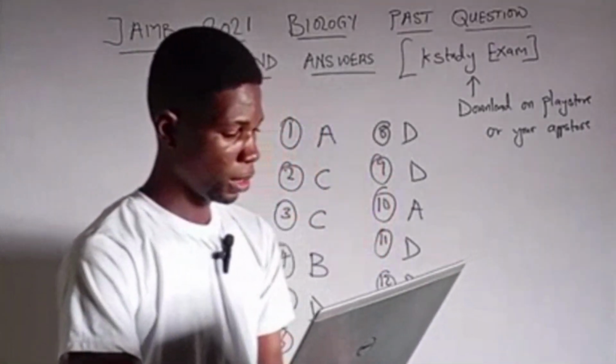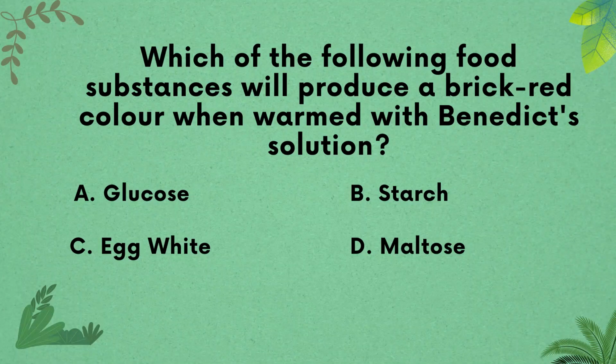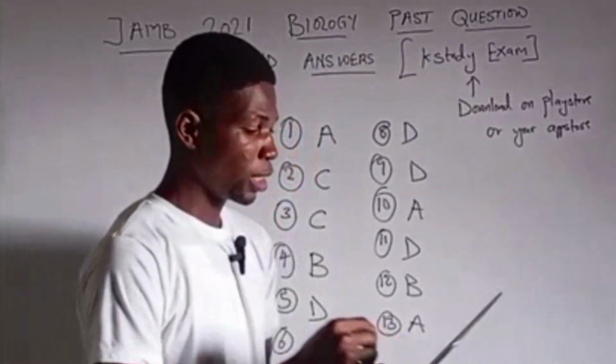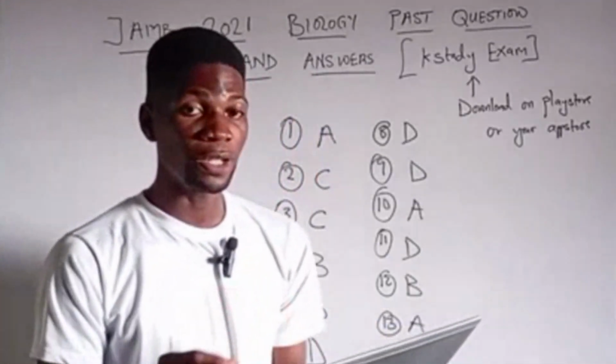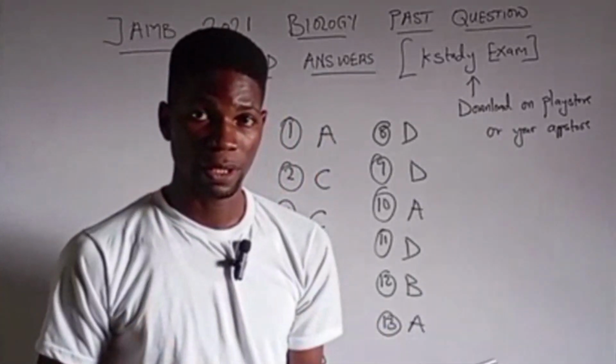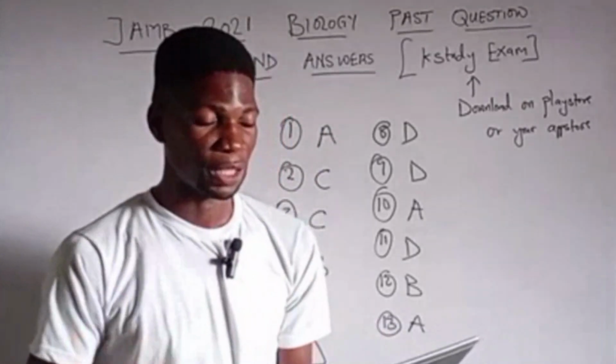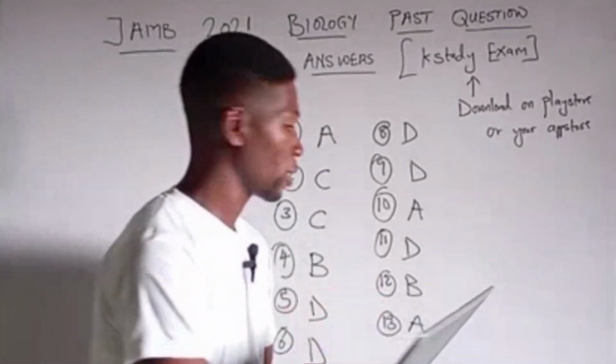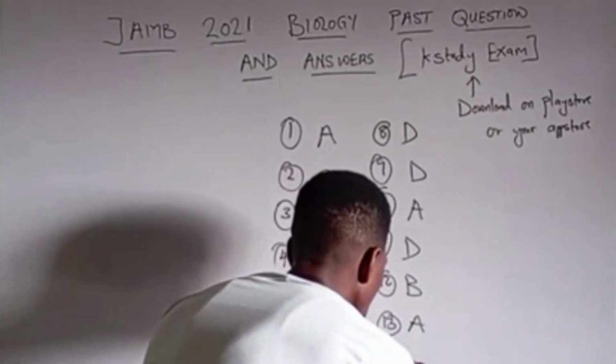Question 14. Which of the following food substances will produce a brick red color when warmed with Benedict solution? A, glucose, B, starch, C, egg white, and D, maltose. When glucose is warmed in a Benedict solution, it always produces a brick red color. So the Benedict solution serves as a reagent for testing the presence of glucose in a particular substance. So glucose is the right answer, which is option A for question 14.